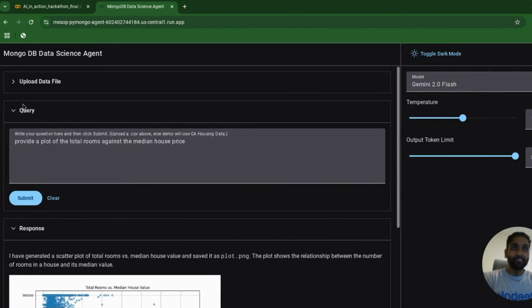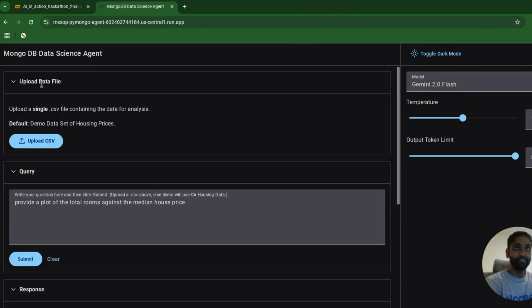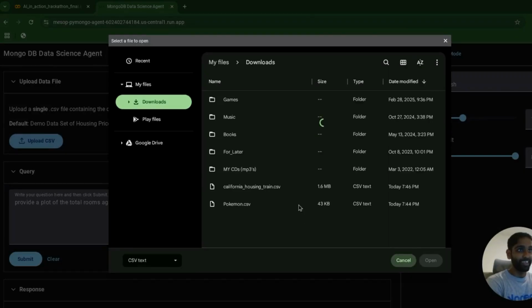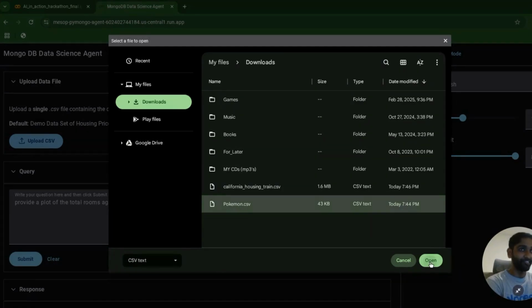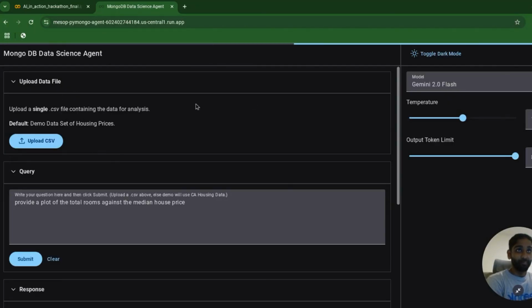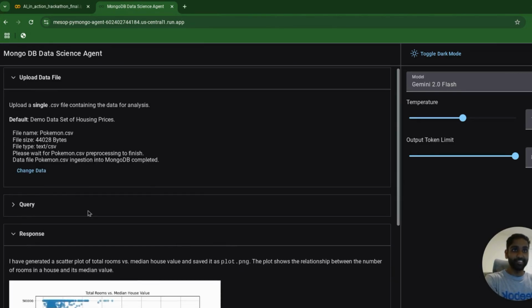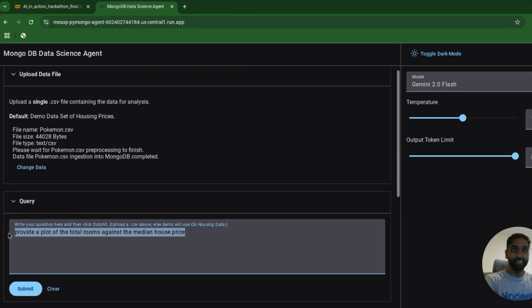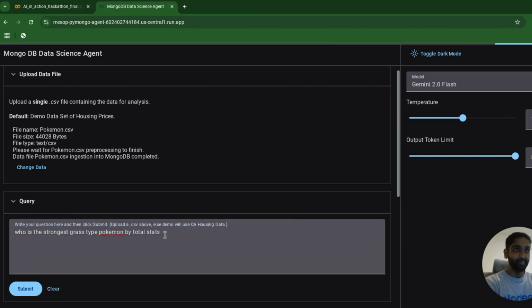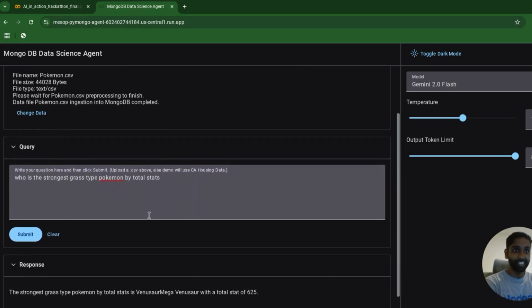Let's take this one step further and use it how it was intended. So here we can upload a data file. So I'm going to upload the Pokemon dataset that I have here. I'm going to give it a bit to load in the data, and then we are going to ask, who is the strongest grass type Pokemon? My favorite Pokemon type. Let's see what the response is.